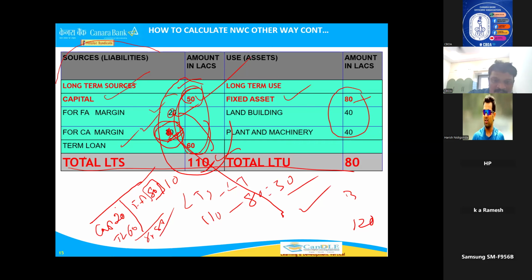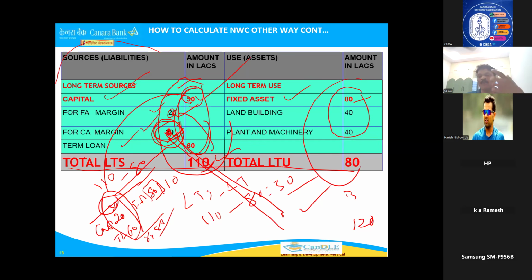Because in this capital, 30 lakhs extra is available, which the customer has brought for purchase of current assets. That's why the capital with this 30 lakhs is also there. When you are totaling this, it is becoming 110. But these are the same 80. When you remove 80 from 110, these 30 lakhs will come out from the capital. This is one more way of calculating net working capital.